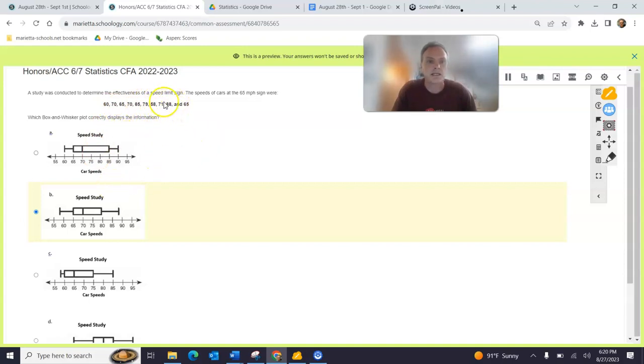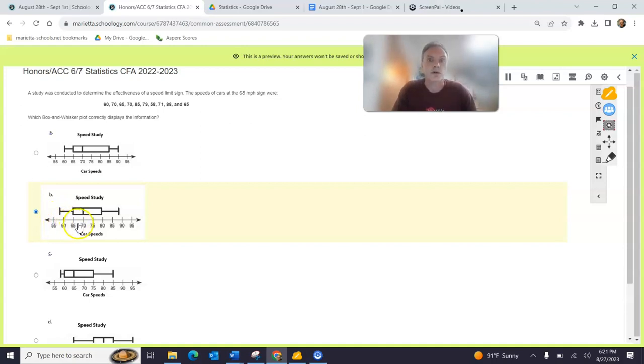And the maximum is 88. So, yeah, that's right. Maximum is 88. So we're looking for a box plot that goes from 58 to 88. This is the only box plot. You can just look at the minimum and the maximum. That's all you need. The other ones don't match up like that. The median is 70, so that matches up in a couple of these. But again, we don't need to even know the median. The minimum and maximum will show us which one it is.